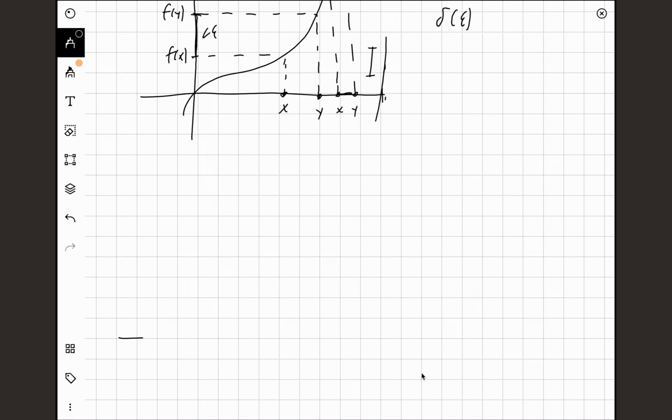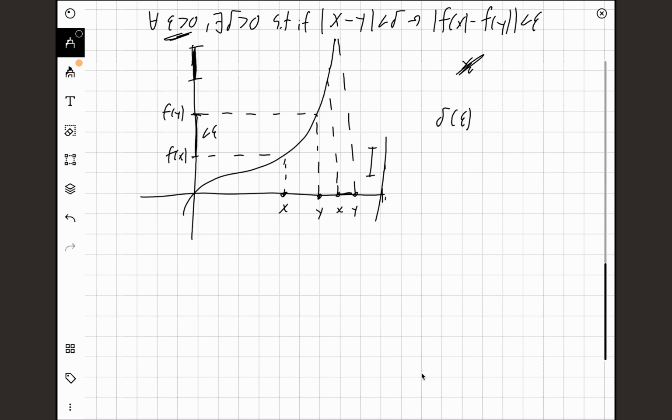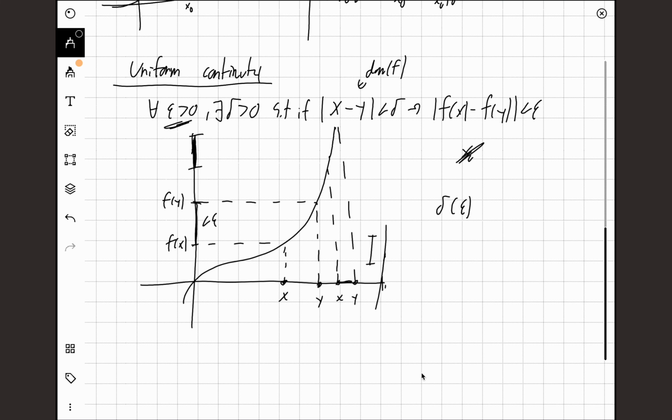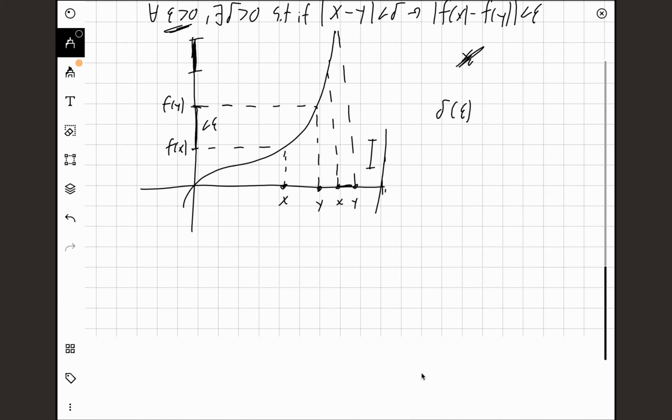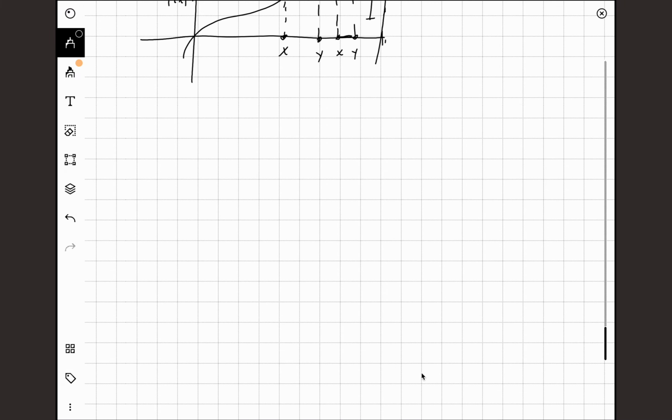There are a lot of videos on continuity and uniform continuity. But if a function is defined on a bounded interval, then it has to be uniformly continuous. That's just how it goes. So now we can actually move on with our proof. I think that took a bit too long. Maybe I'm not even going to include this part.